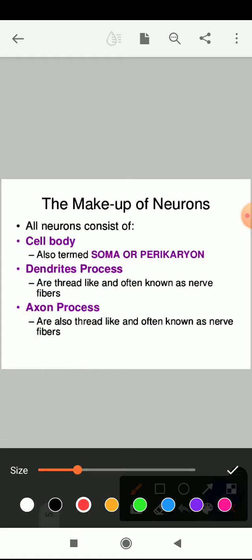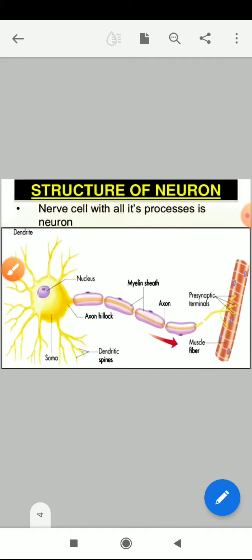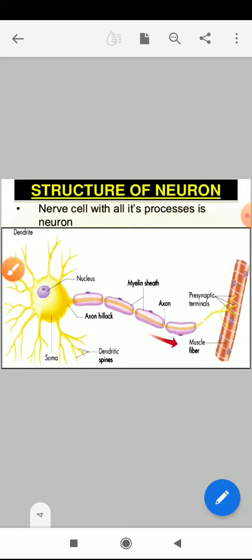Dendrite processes are thread-like and often known as nerve fibers. Axon processes are also thread-like, extending from the posterior part of the neuron.